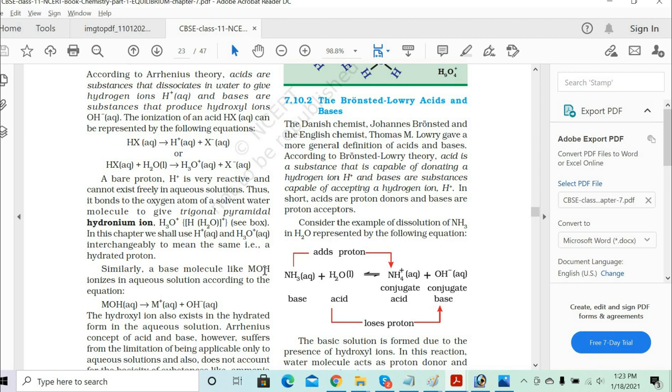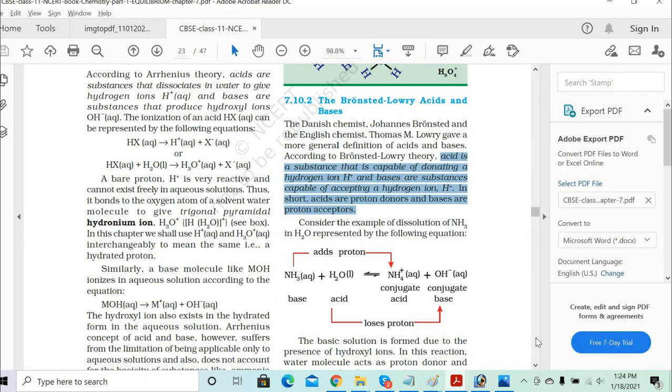Very simple definition. In simple terms, one is the proton donor, the other is the proton acceptor.